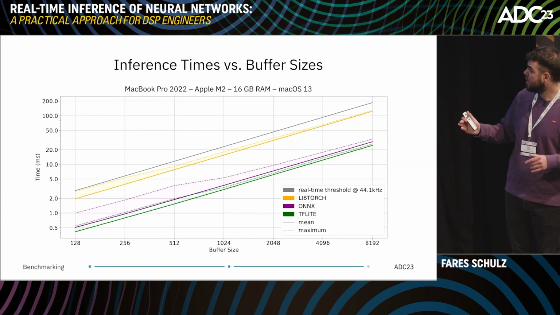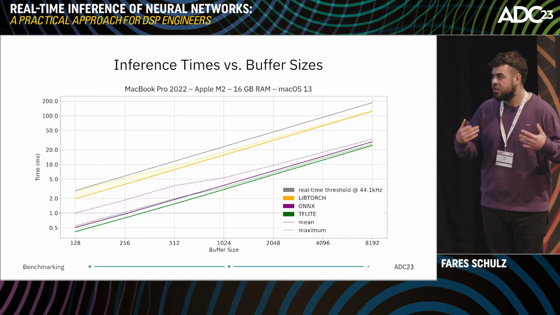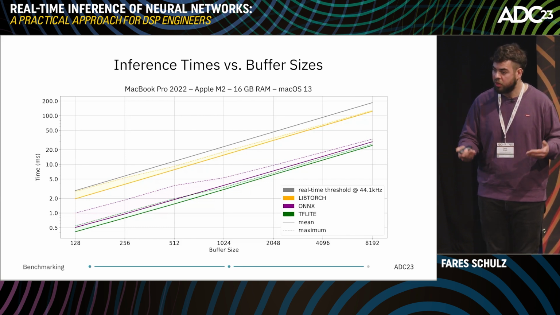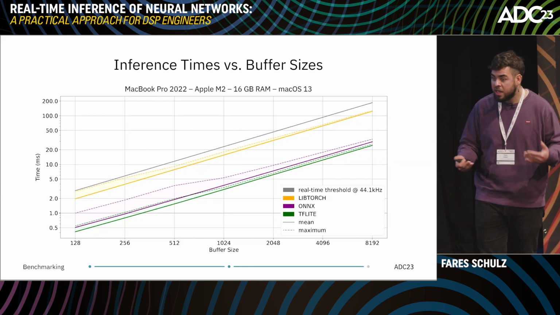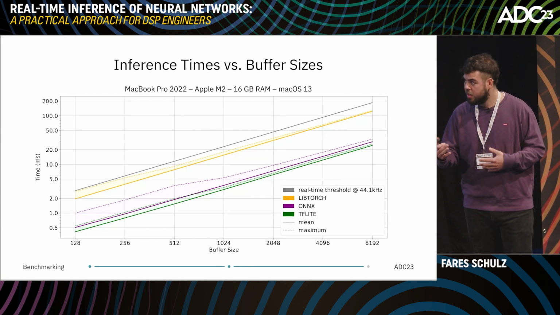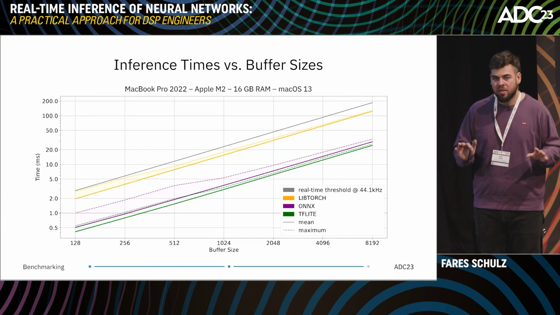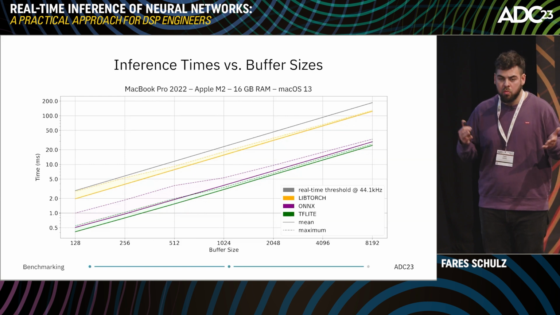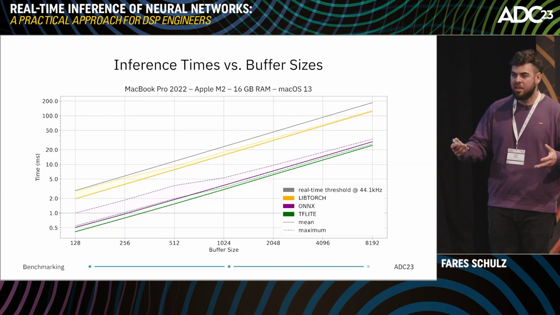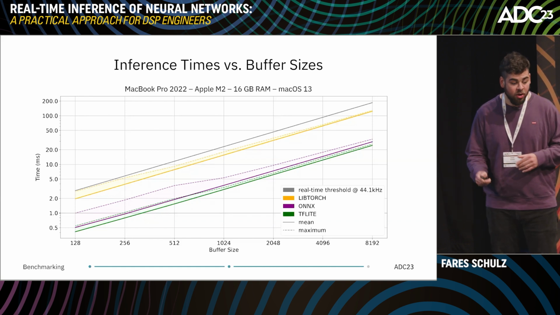Now we also have the dashed lines. The dashed lines represent the maximum inference times. This is actually a non-deterministic time because of the dynamic memory allocation which I was talking about earlier. With the communication with the operating system, we don't know how long this dynamic memory allocation will take. We have done 4,000 repetitions here, I think. So we hope to estimate this maximum inference time right, so that we can smoothly run our inferences and add this maximum inference time to our latency calculation, which Valentin was talking about earlier.